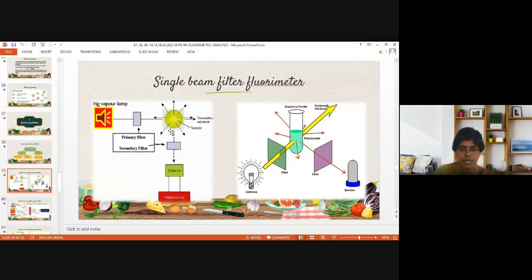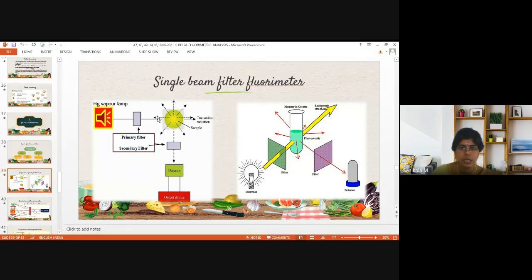This emitted radiation is passed on to the secondary filter, where the secondary filter filters off any UV radiation that comes. It passes only the visible radiation. Visible radiation is what? Characteristic radiation that is emitted by the sample present in the sample cell. It is not from the source. The emitted radiation is only from the sample cell.